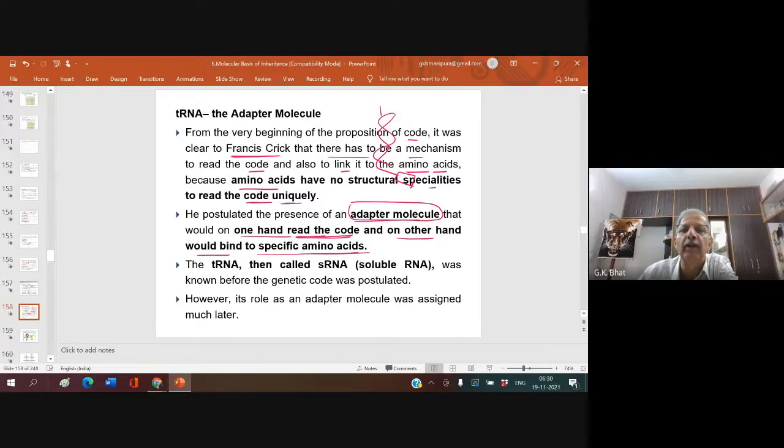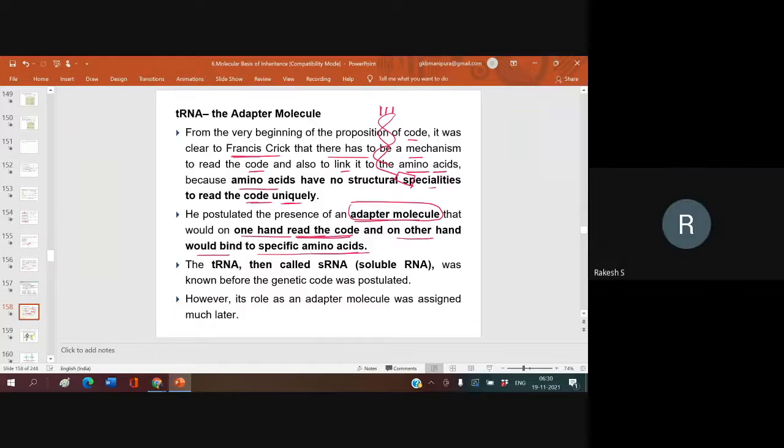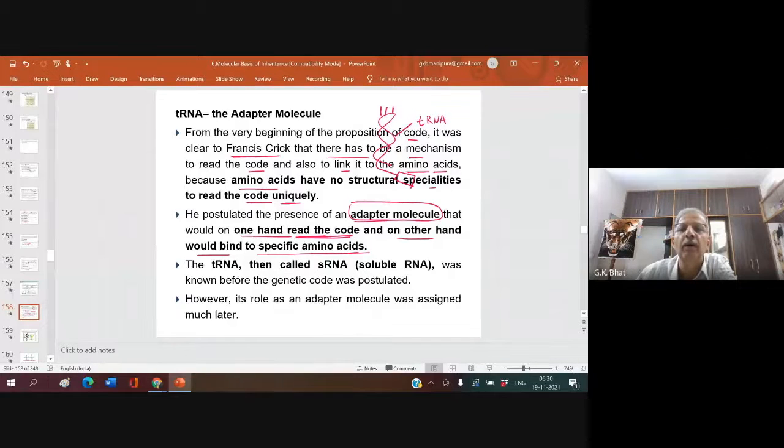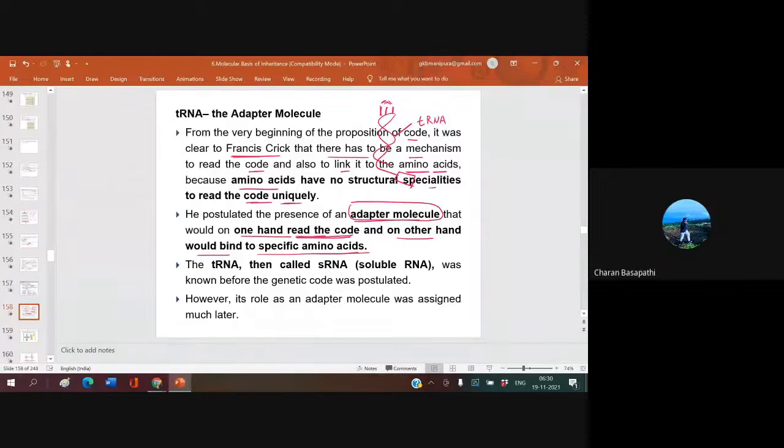Can you tell me what I'm writing now? Rakesh, what is this structure? tRNA. Transfer RNA. Sarvottam, can you tell me what these are?